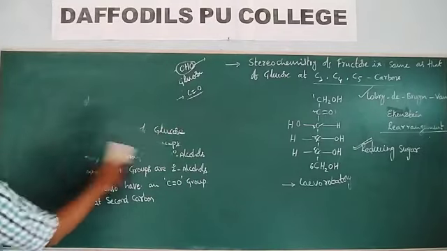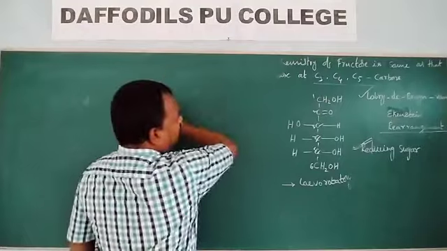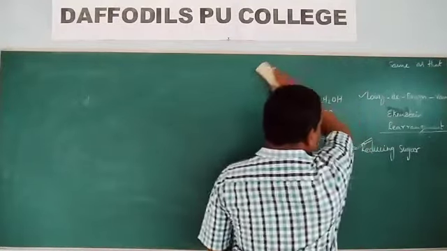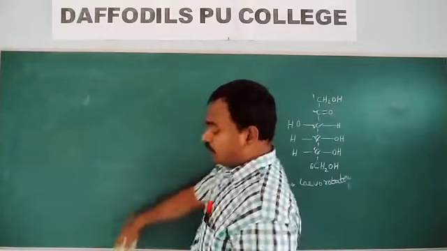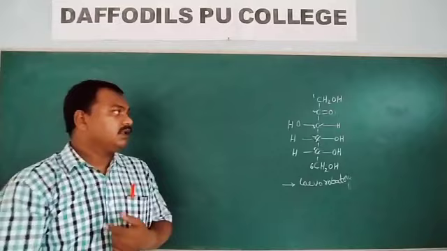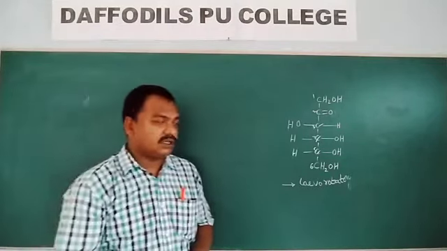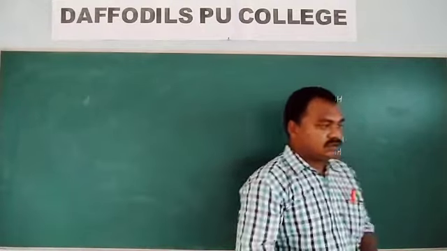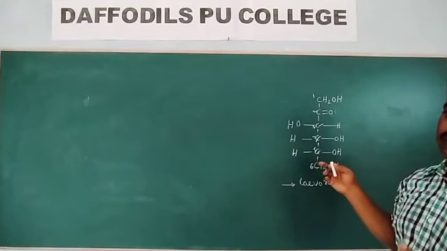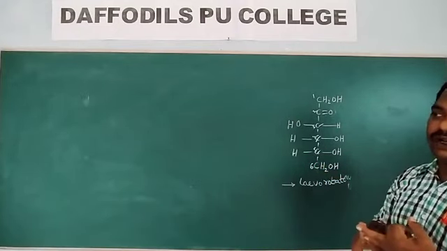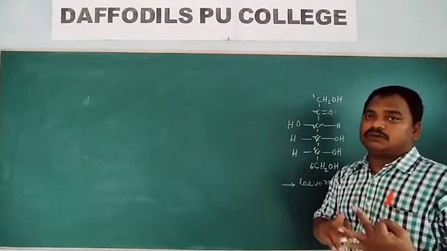Next, we have to look at the cyclic structures of fructose. Like glucose, fructose also has cyclic structures. D-glucose has two isomers, alpha-D-glucose and beta-D-glucose.